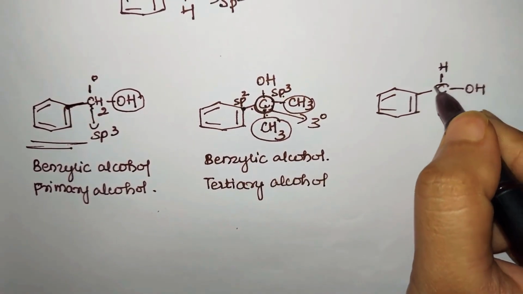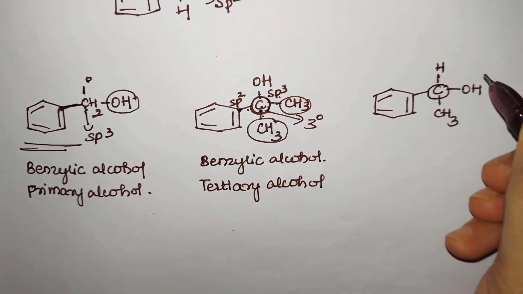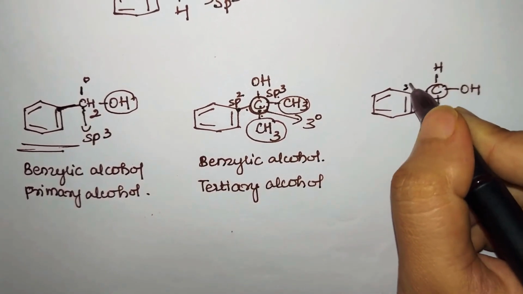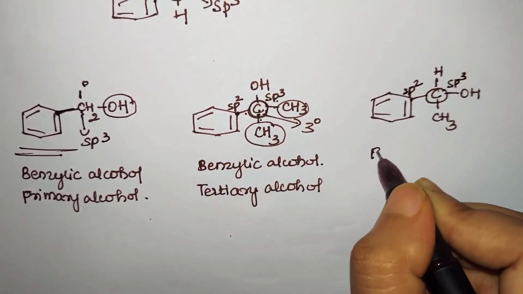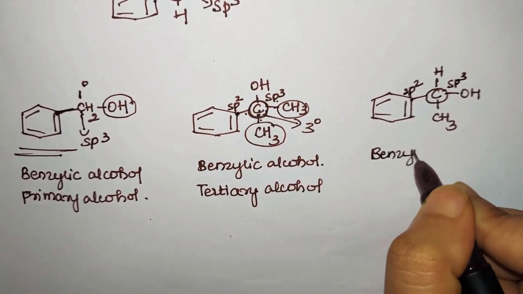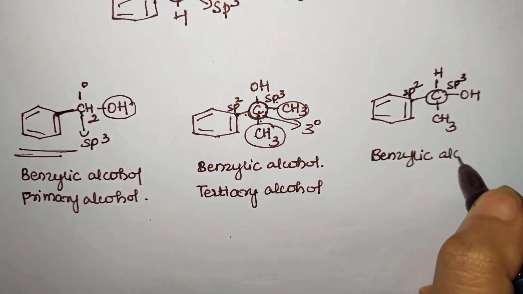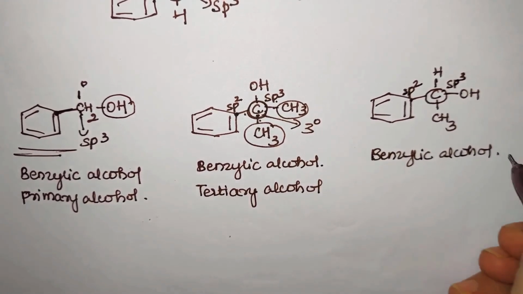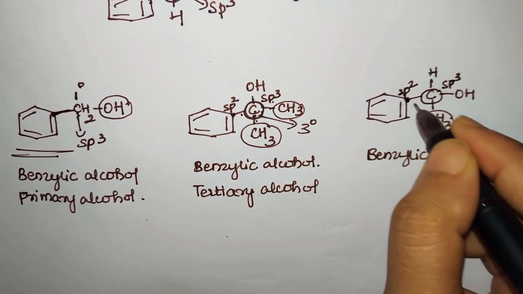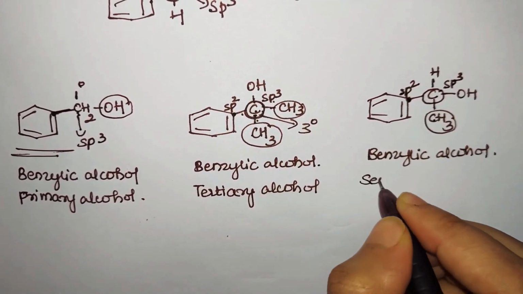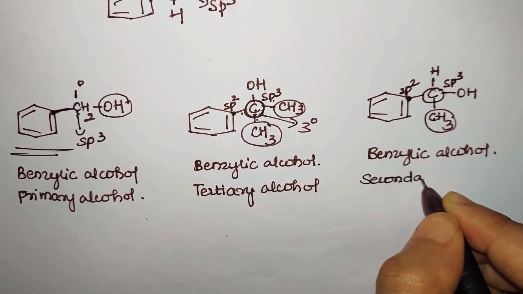Similarly, we'll go with the next one. You will see here the benzene ring, that is the sp2 hybridized carbon atom, is attached to an sp3 hybridized carbon atom. So here we say it is nothing but which alcohol? Benzylic alcohol. And the benzylic carbon is surrounded by how many carbon atoms? We observe that it is surrounded by 2 different carbon atoms. Hence we call it a secondary alcohol.